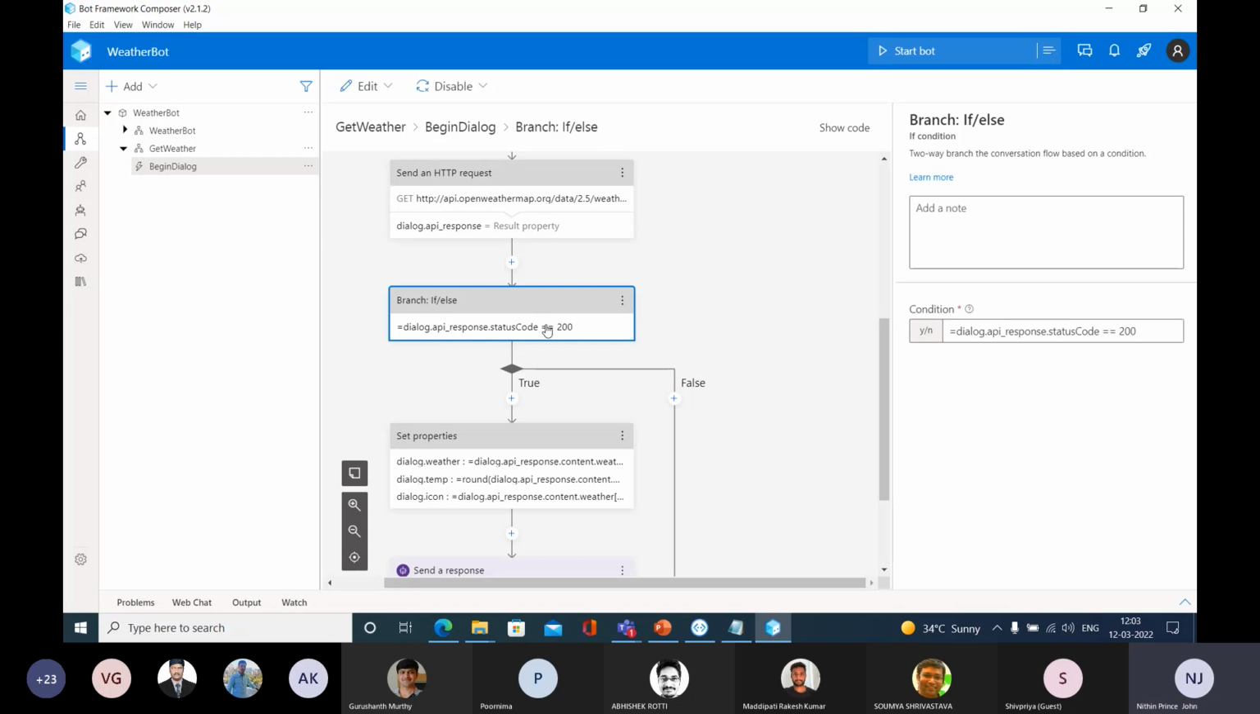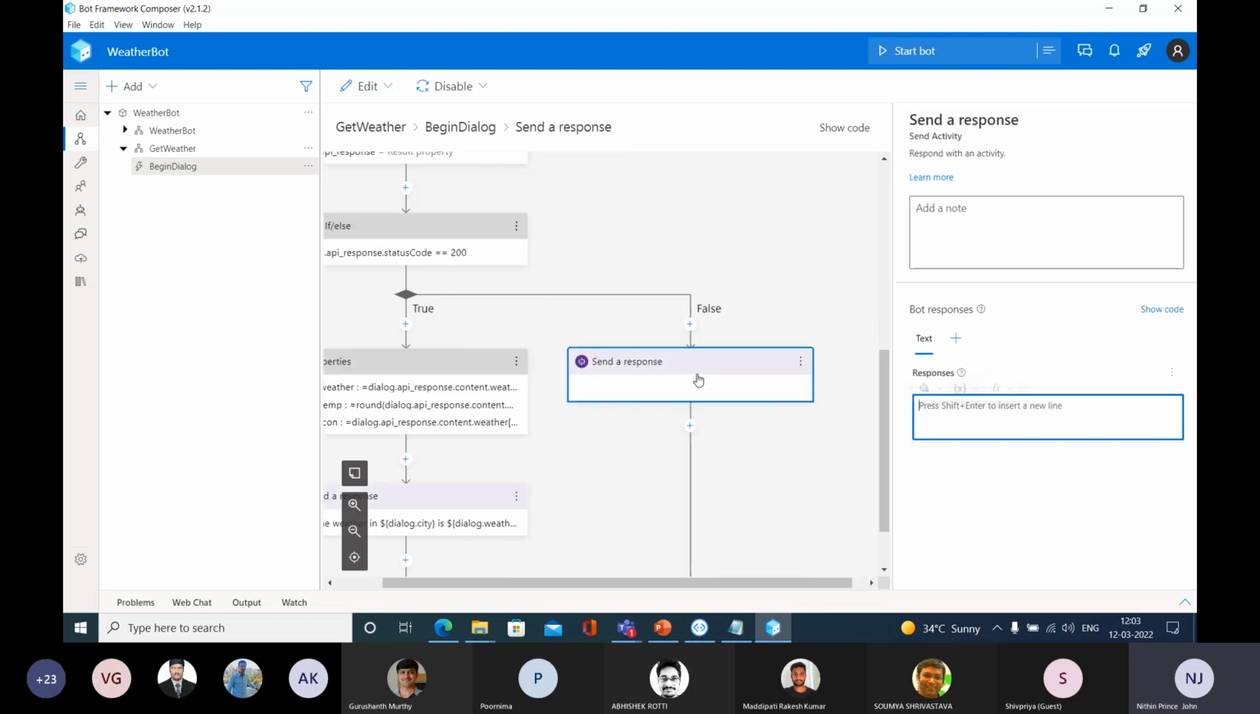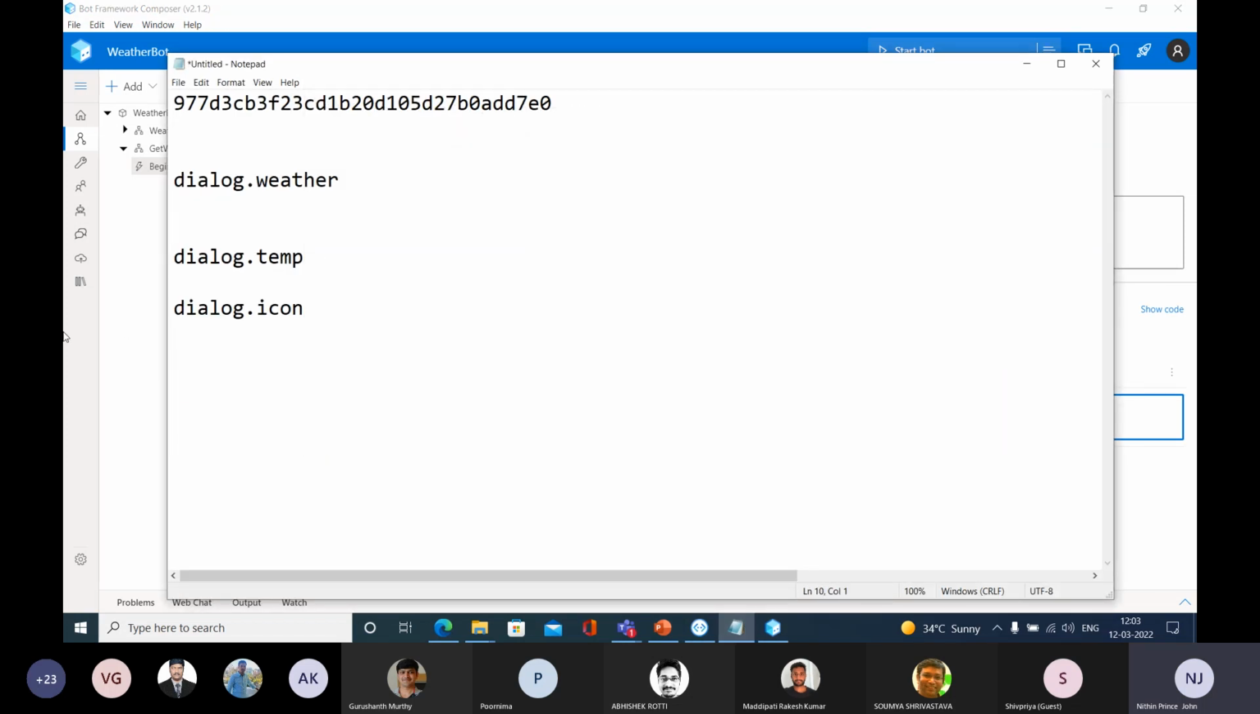So what you need to do is go and select this false area. Okay, this is the false area. Go and select this false and plus this, click this add button. Again, send a response. Here you need to type the response. So what is the response that I am going to type? So here I am going to type like this, got an error. Okay, I got an error.